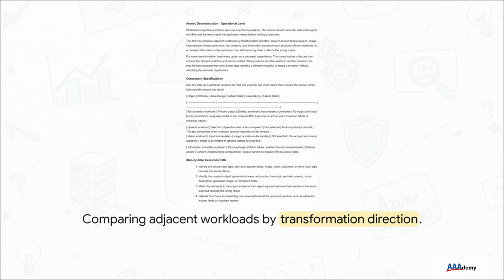And this builds perfectly into the concept of transformation direction. A huge exam trap is choosing an adjacent but slightly wrong workload. Picture this: a finance app reading uploaded invoices to pull out the vendor name, date, and total. If you lazily throw a generic chat model at it, it might give you a nice conversational paragraph summarizing the invoice. But that's a failure. The business needs structured data for a database, not a chatty summary. You absolutely must match the input data to the exact output shape the application demands.